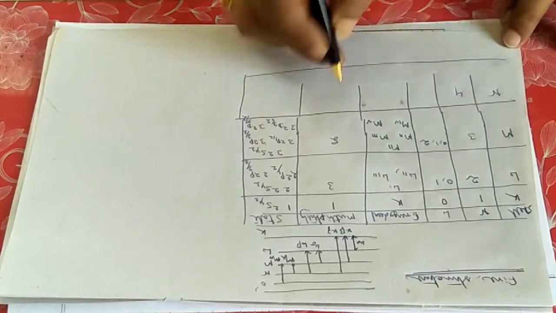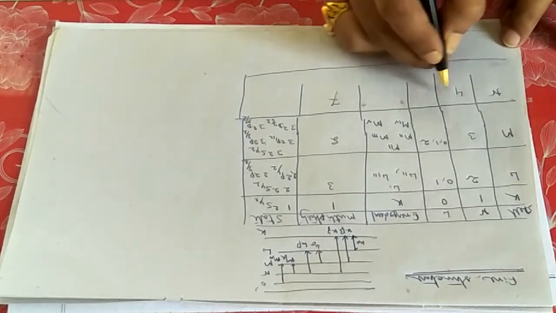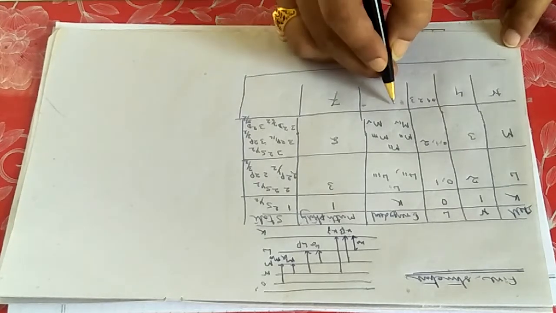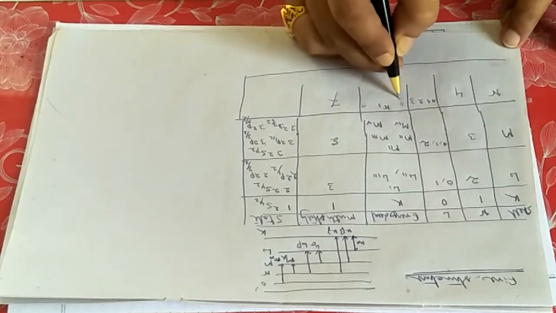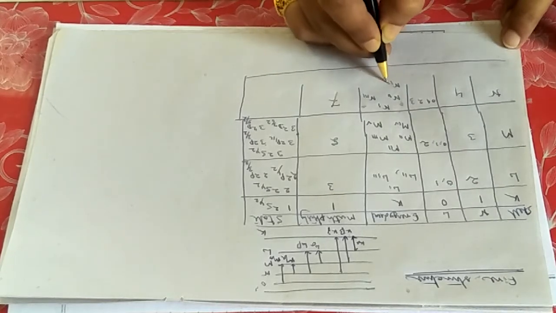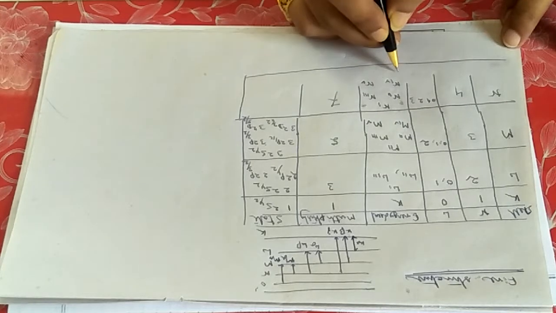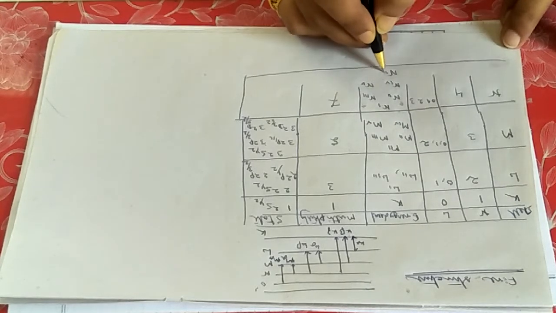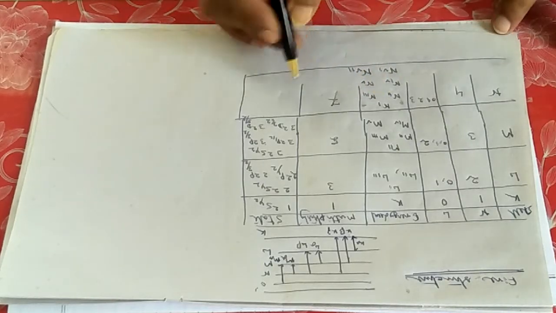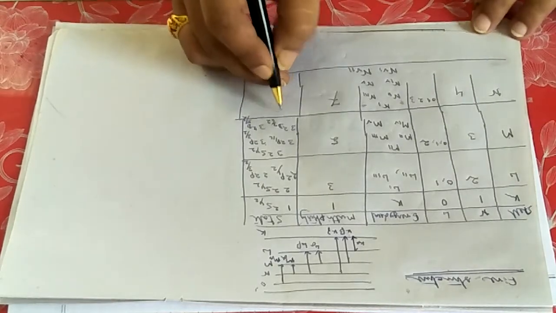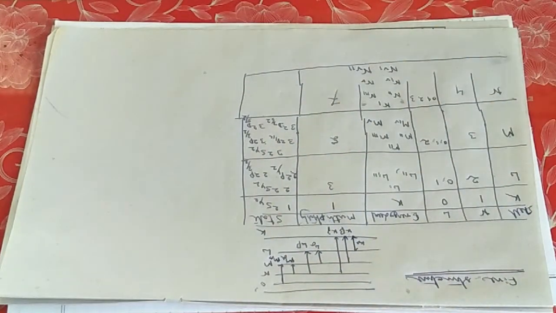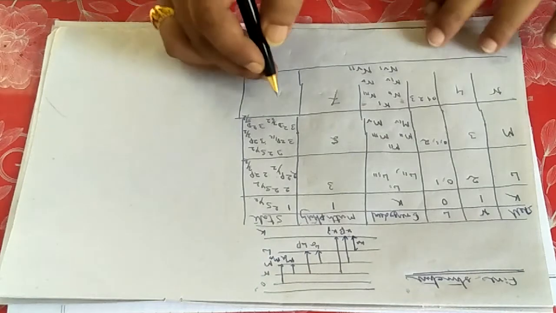K, L, M, N. N shell is 4, multiplicity will be 7, and this will be 0, 1, 2 and 3, and the states you can write as n1, n2, n3, n4, n5, n6, n7, totally 7 states. And the states you can write, for this N shell, SPDF, then it will come F.